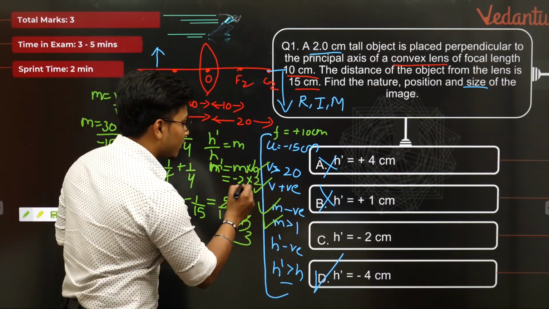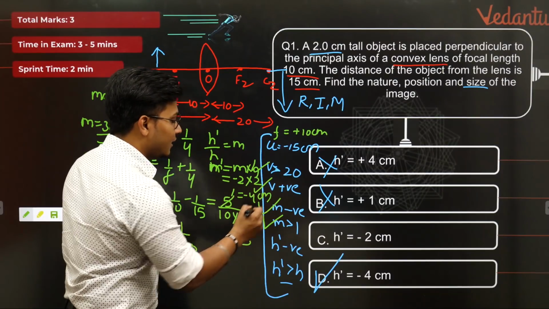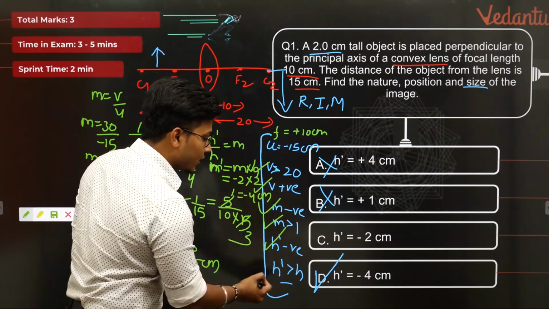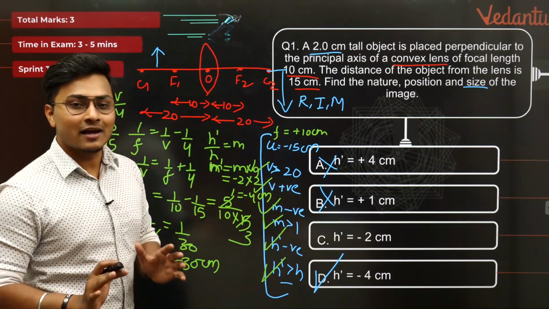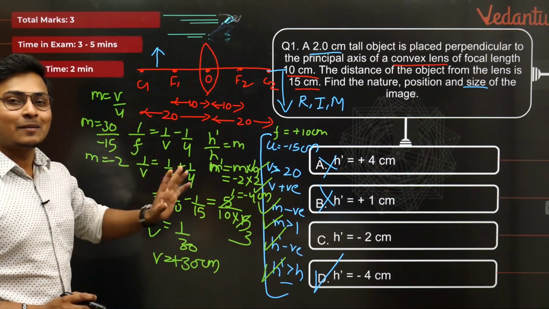2 centimeter. So you've got the final answer as minus 4 centimeter. You needed a negative value, got it. You needed a greater than h value, you have got that. So ultimately my entire answer is correct. We have verified it. We have done it mathematically also.